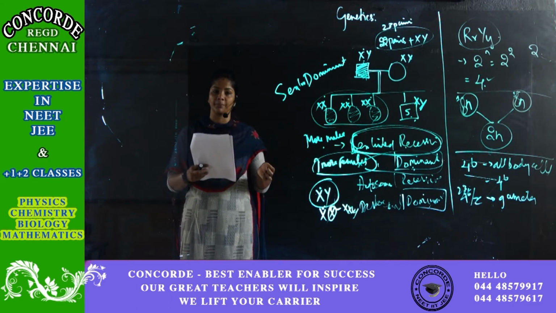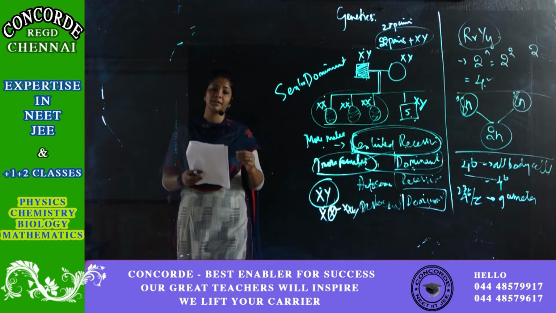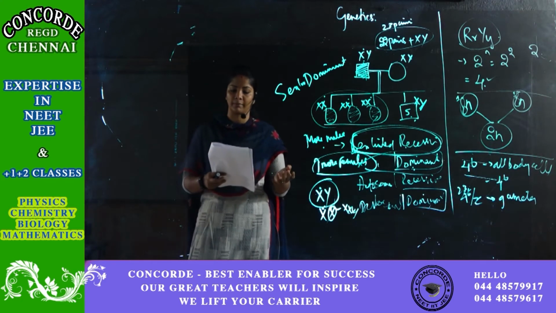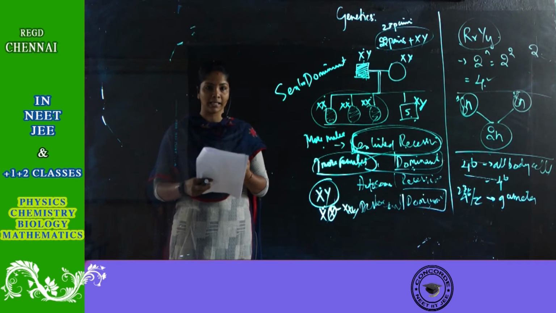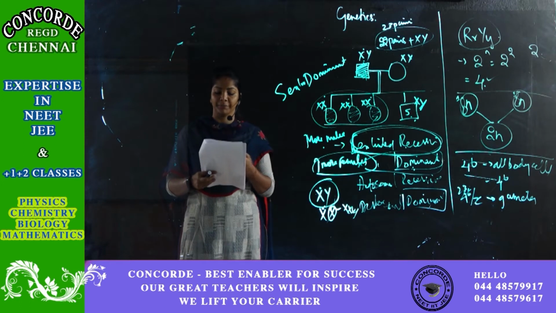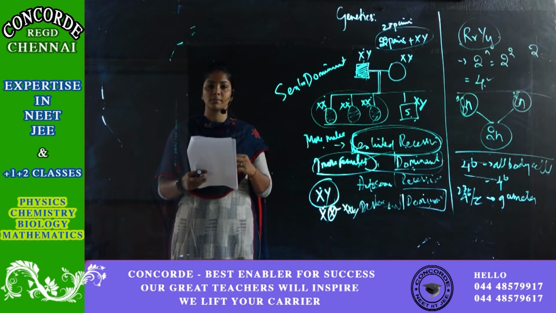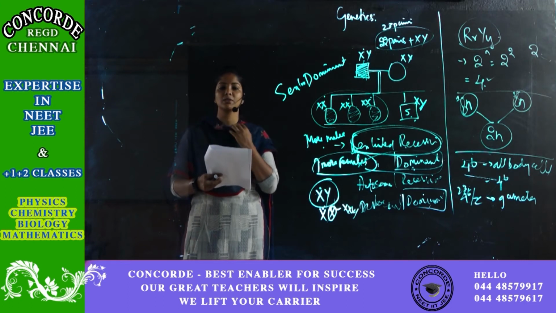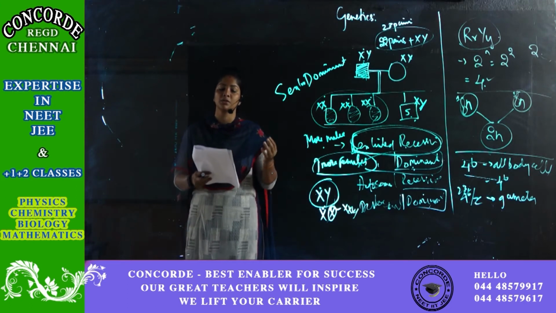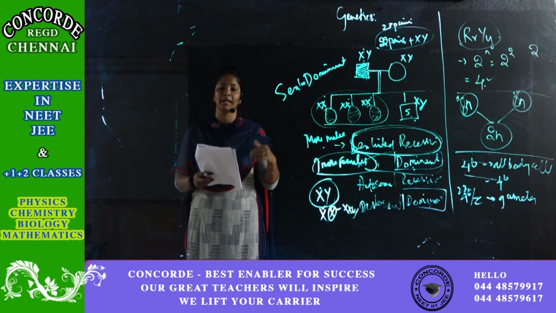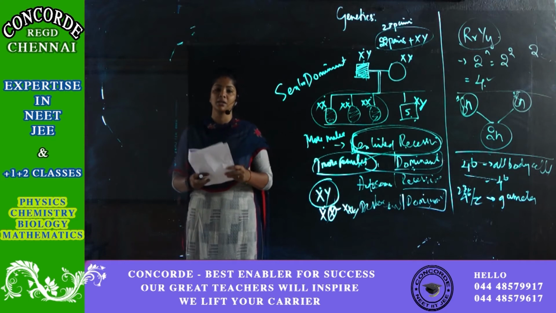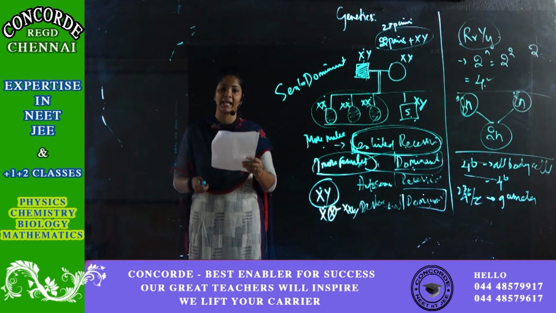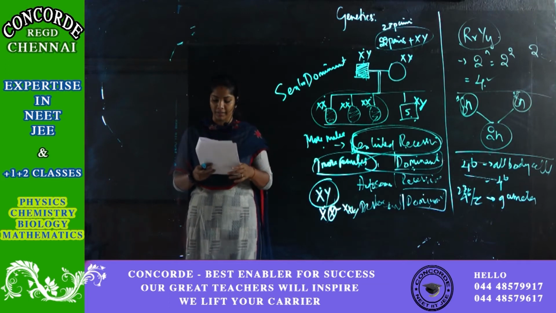Next, Down syndrome, 44 plus XO. Down syndrome is caused because of the trisomy of chromosome 21. So it is not the right answer. There is no XO condition here. Klinefelter, 44 autosomes plus XXY. Yes, this is the right answer. Klinefelter syndrome is seen in men, correct? So men will have one extra X chromosome. So the answer is 44 autosomes plus XXY. Okay, fine. Next.